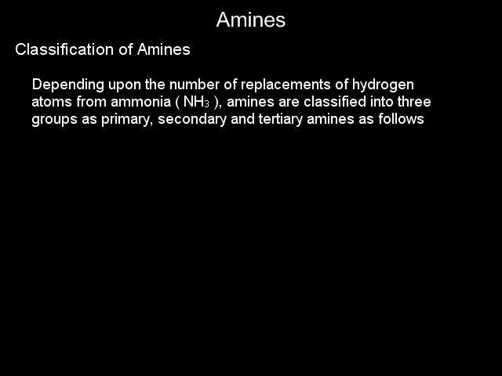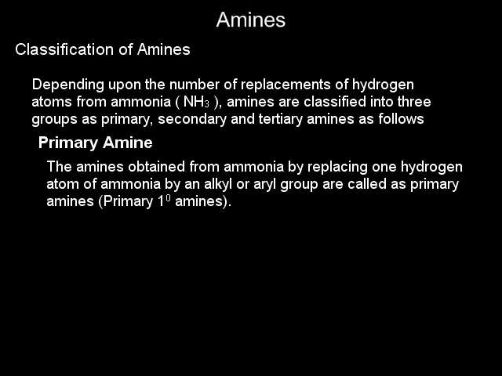Classification of amines. Depending upon the number of replacements of hydrogen atoms from ammonia, amines are classified into 3 groups. Number 1, primary amine. Amines obtained from ammonia by replacing one hydrogen atom by alkyl or aryl group are called primary amines. Primary amines are represented by the formula RNH2.